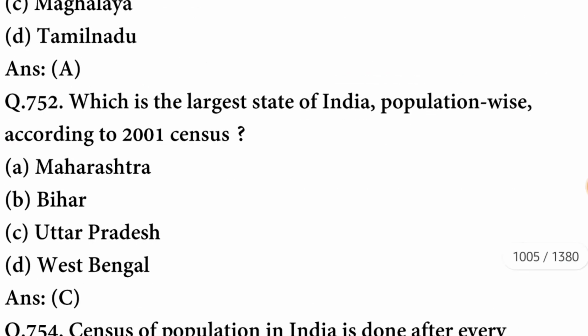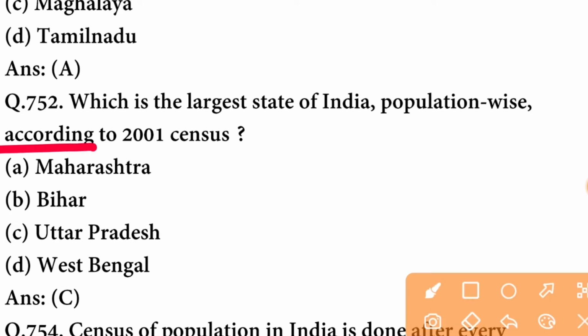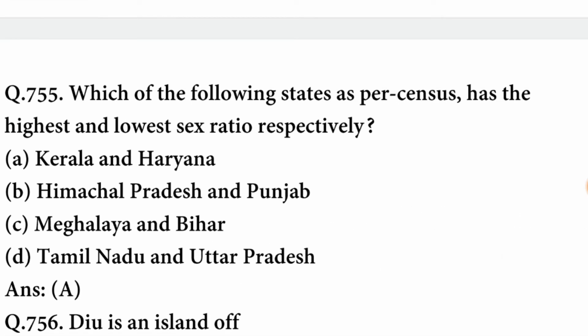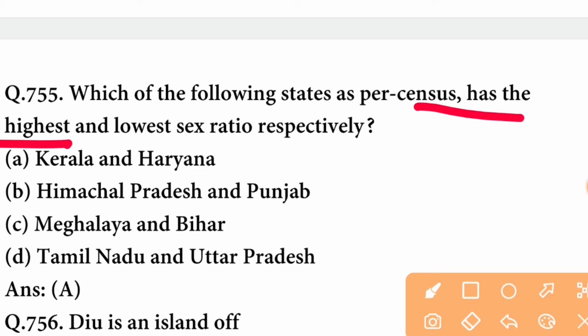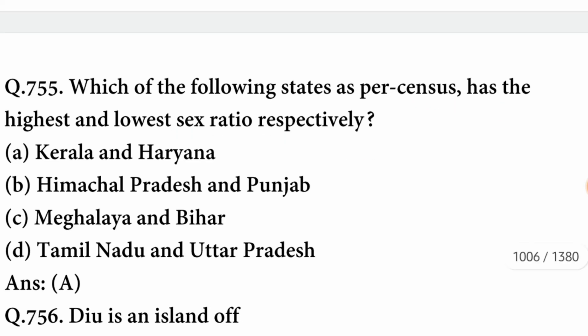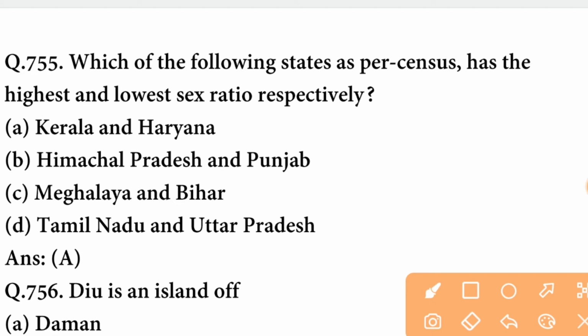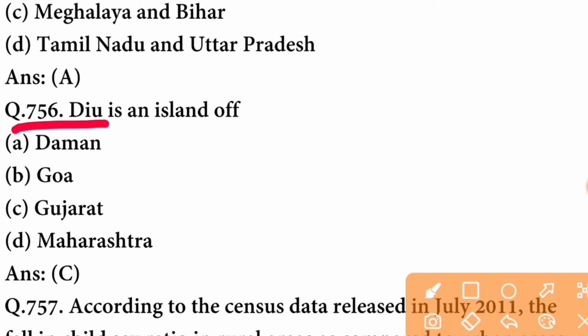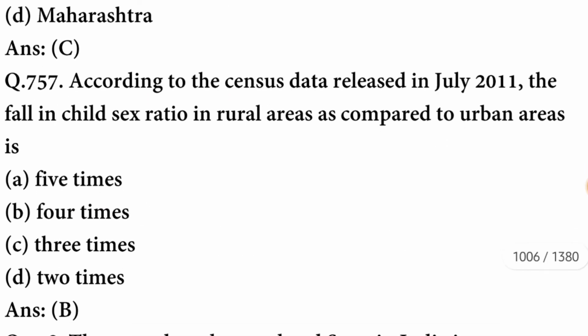Which one of the following states of India records the highest sex ratio? The state is Kerala. Which is the largest state of India population-wise according to the 2001 census? So the state is Uttar Pradesh. C option is correct. Census of population in India is done after every 10 years. A option is correct. Which of the following states as per census has the highest and lowest sex ratio respectively? The state that has the highest sex ratio is Kerala and the lowest sex ratio is in Haryana.